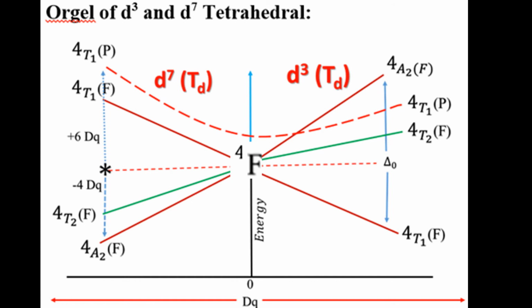In case of d7 system, the energy of the 4T1(P) is higher. And in case of d3 system, the energy level is the middle point of 4T2(F) and 4A2(F), that is the energy level middle point 4T1(P). It's a very interesting term symbol presentation of d3 and d7 tetrahedral complexes. If you see the combined form of octahedral and tetrahedral complexes, on the next page we draw this out.